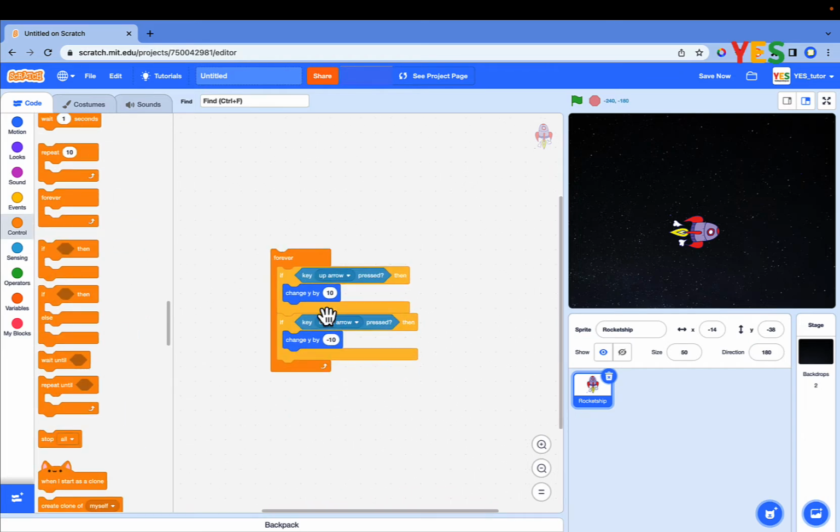Click on the forever loop as shown on the screen. You can control the rocket ship in upward and downward direction using up and down arrow keys.